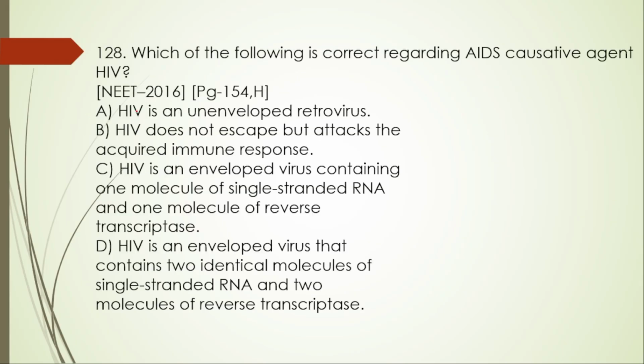128. Which of the following is correct regarding AIDS causative agent HIV, which is already asked in NEET 2016. HIV is an unenveloped retrovirus. This is wrong, because it's not unenveloped, it is an enveloped retrovirus. HIV does not escape but attacks the acquired immune response.